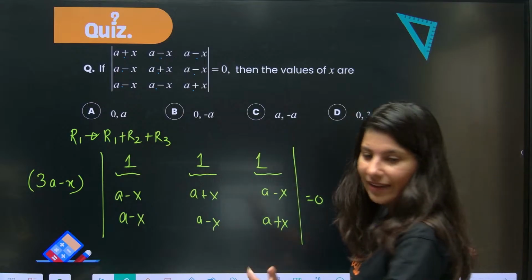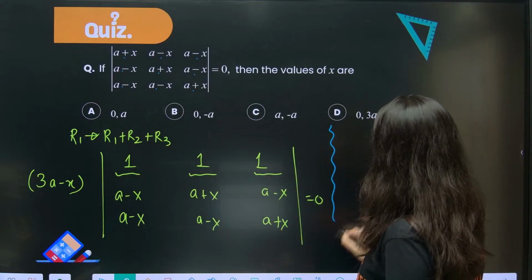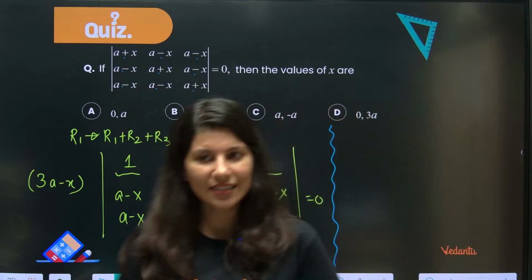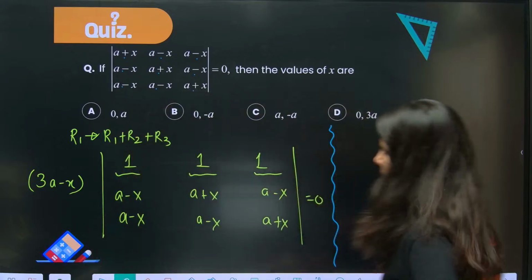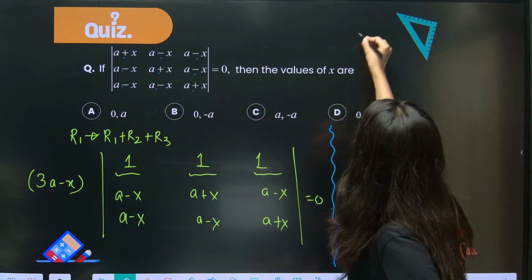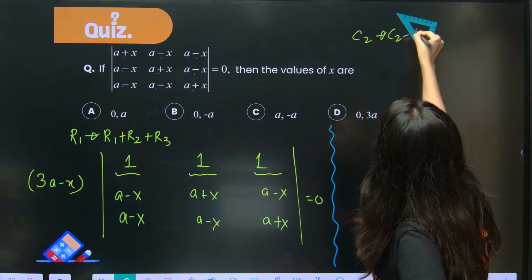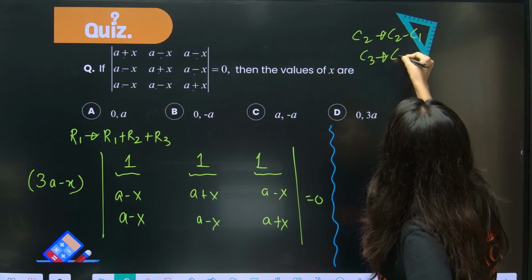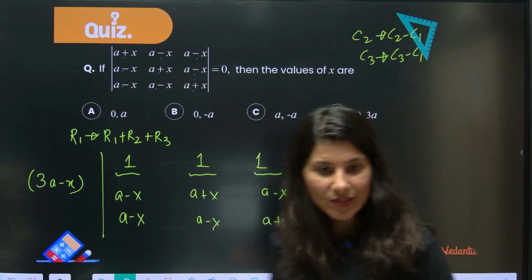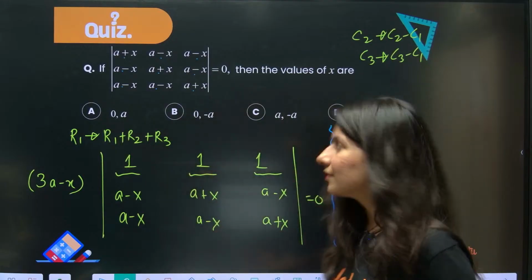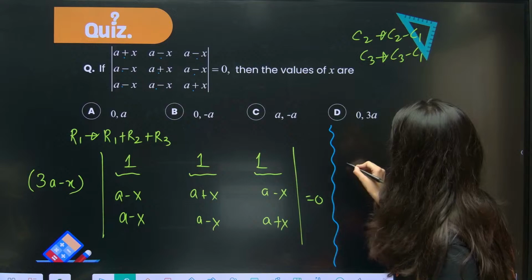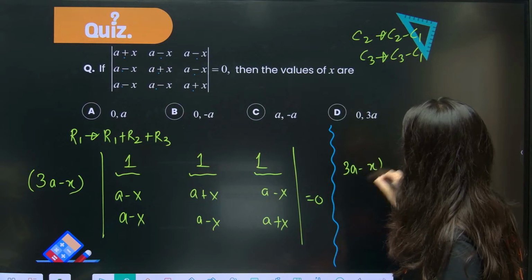Now, C2 goes to C2 minus C1, C3 goes to C3 minus C1. Alright, so over here 3a minus x is right here.